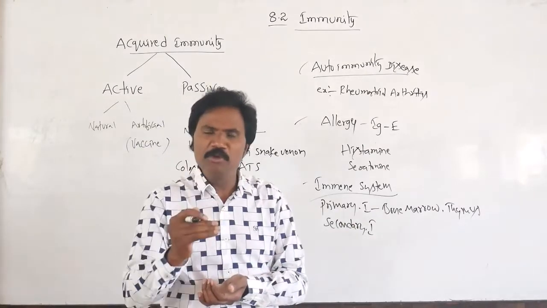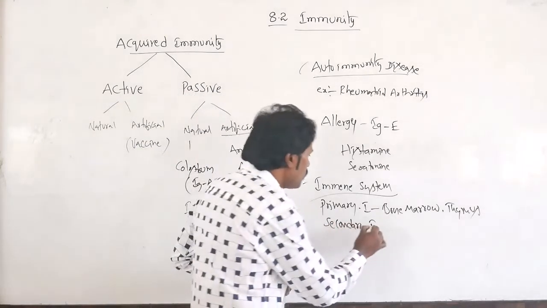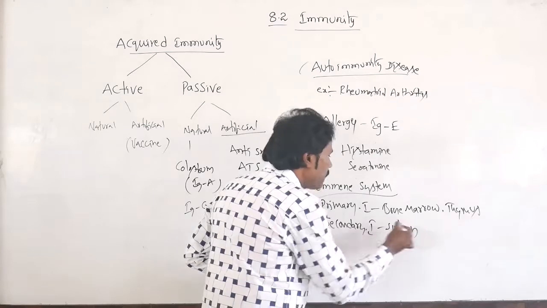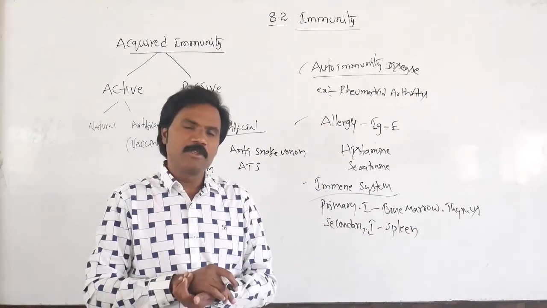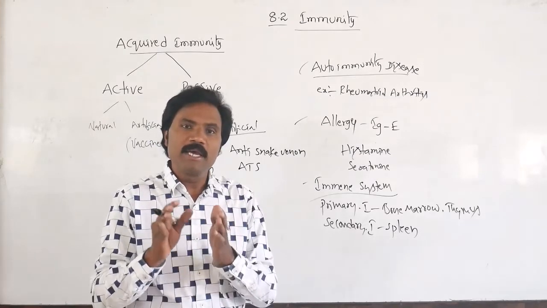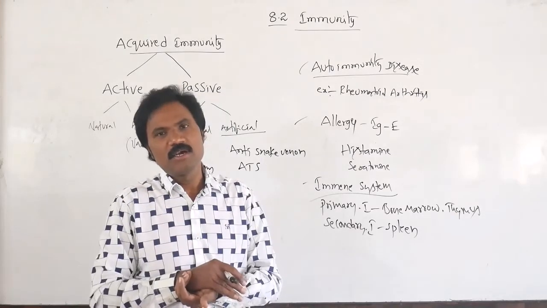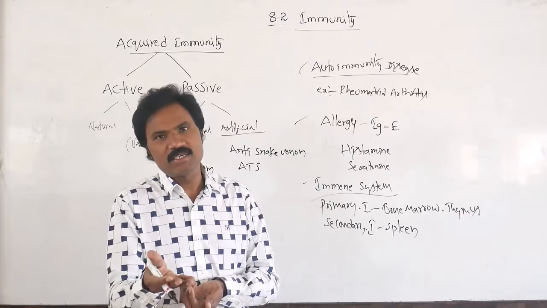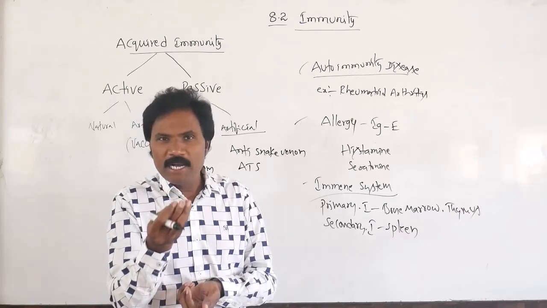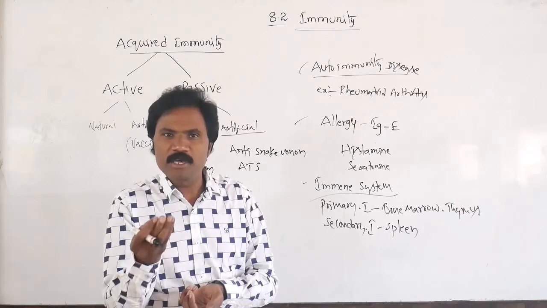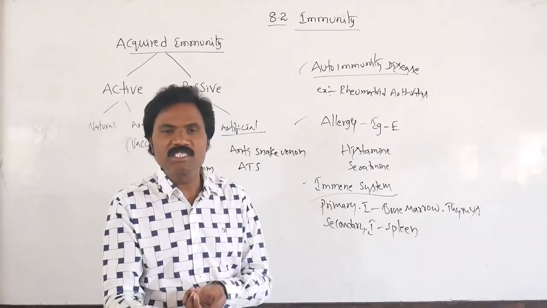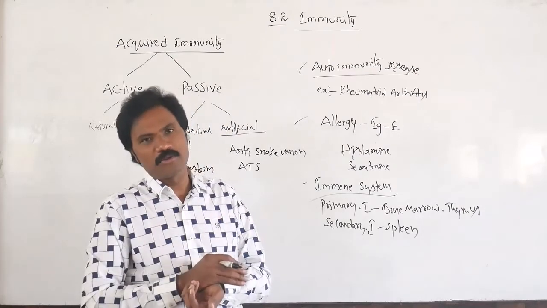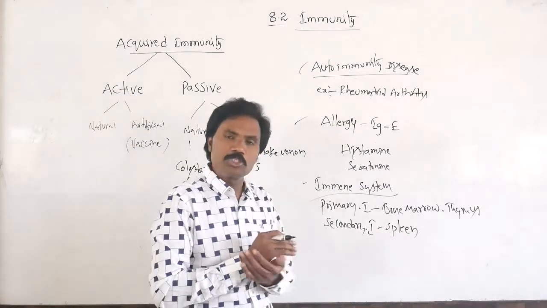What are the secondary immunity organs in our body? That is related to the spleen. It is pear shaped. Here a maximum amount of RBCs is stored, and it also acts as a filter. If blood-borne microorganisms are present, they are filtered before entering the remaining parts. That acts in a very crucial role.